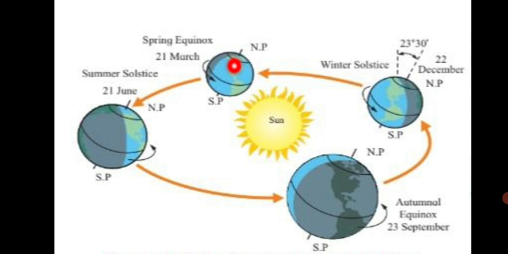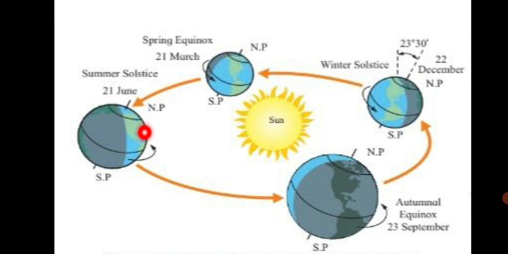On 21st March, we have the equator directly facing the sun perpendicular. From 21st March, from the equator till the Tropic of Cancer, you will see that they start getting maximum sunlight. So the Tropic of Cancer in the northern hemisphere starts receiving perpendicular rays sequentially.